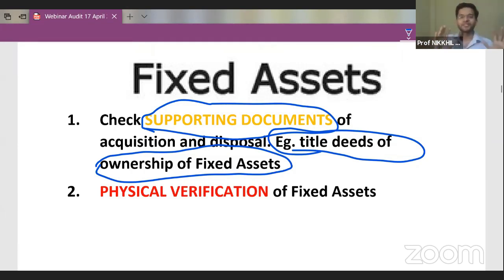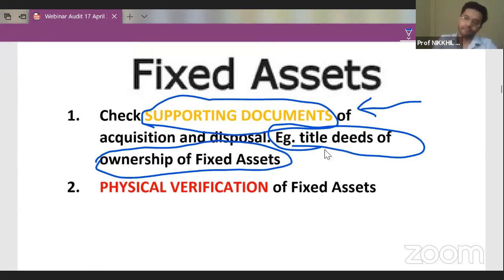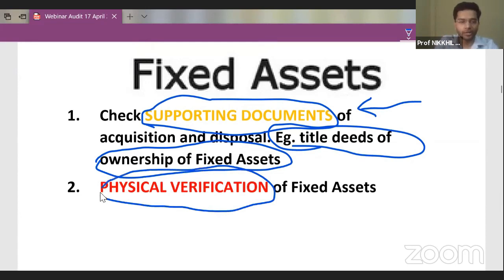However, these assets were his elder brother's assets. So to avoid such a situation in practical business, we need to see the supporting documents. We need to see the invoice where the name of the company is given and where the custody of the fixed asset is given to the company. So ownership, title deed, ownership is to be there in the name of the company. Then of course, guys, physical verification of fixed assets is very, very important. You need not just see it on the papers, but the assets should also be physically present in the company.